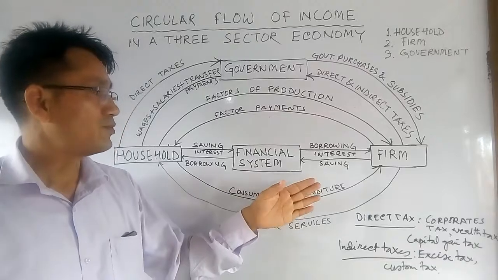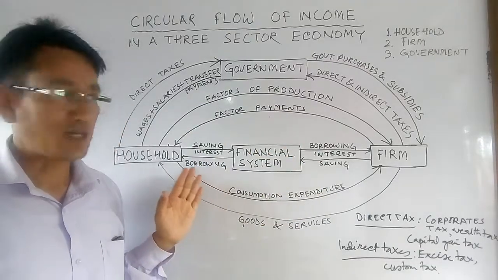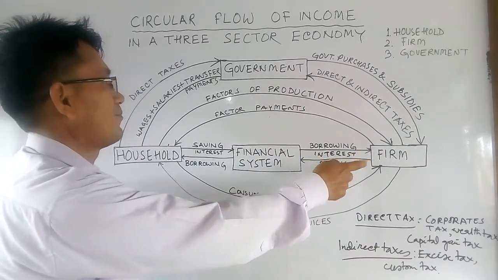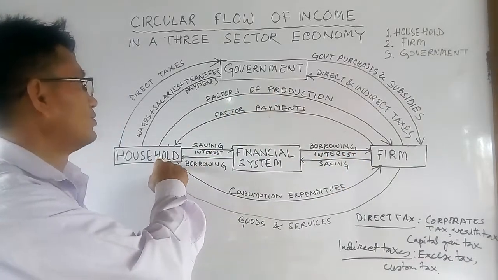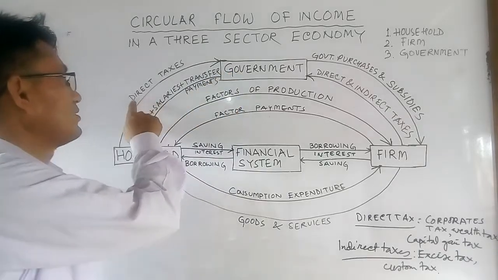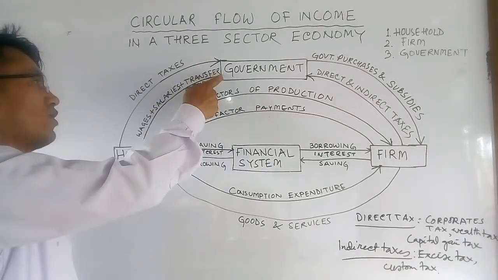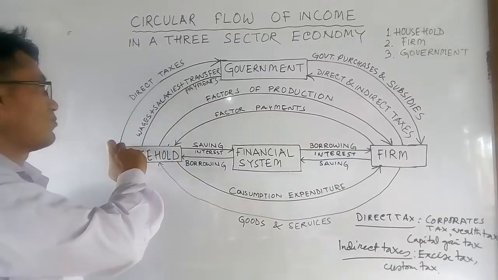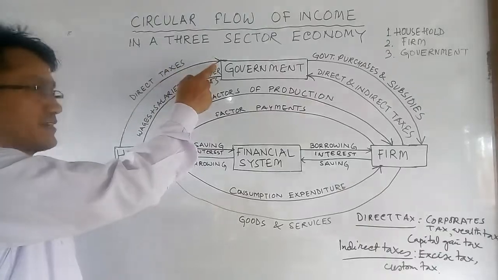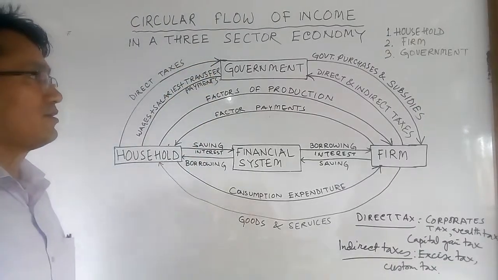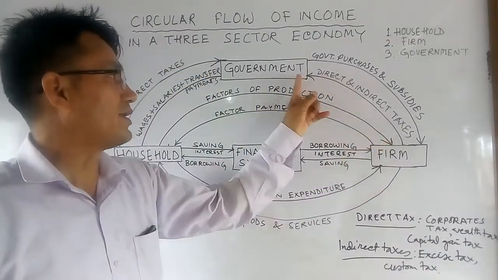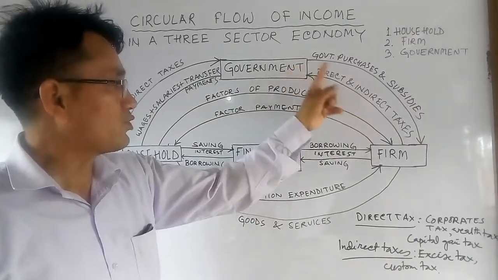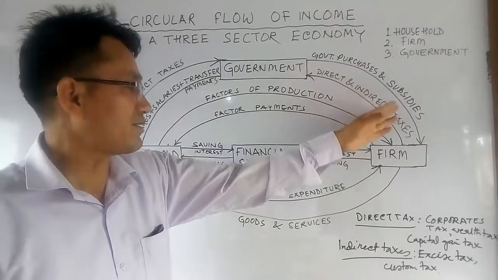So I hope you understood the circular flow of income among these three sectors of the economy: farm, government, and household. From government to the household, it comes in the form of salaries and transfer payments, and from household to government it is various kinds of taxes, income tax and all. From the farm to the government it goes in the form of direct and indirect taxes, and money flows from government to the farm in the form of government purchases and subsidies.